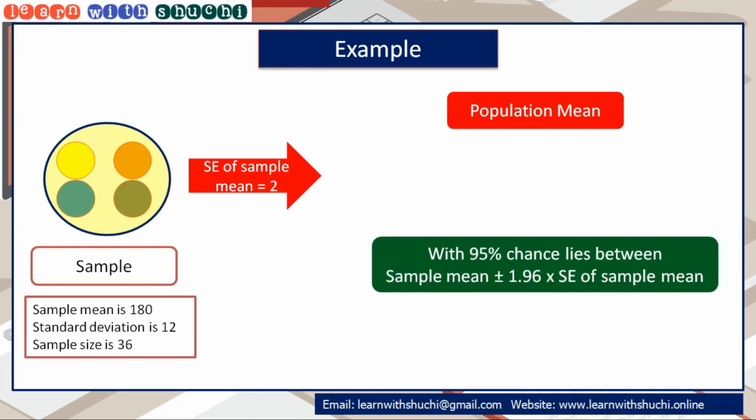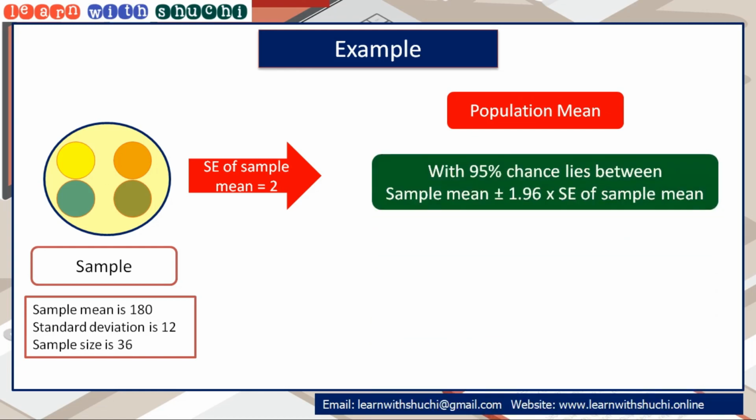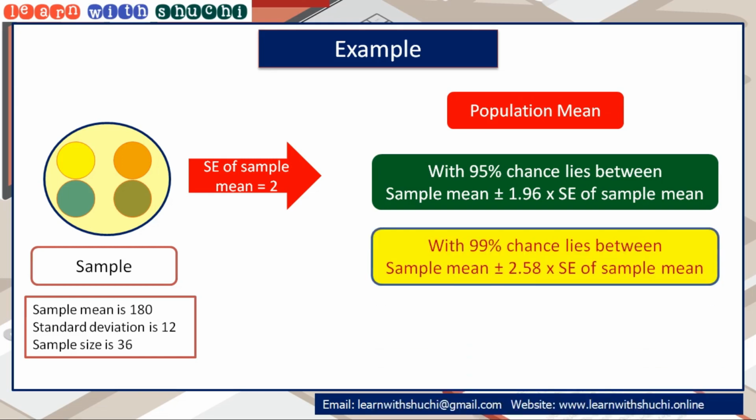With 95% chance, the population mean lies between sample mean plus minus 1.96 into standard error of sample mean. With 99% chance, it lies between sample mean plus minus 2.58 into standard error of sample mean.